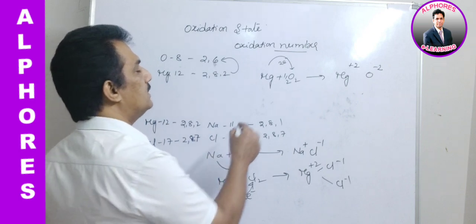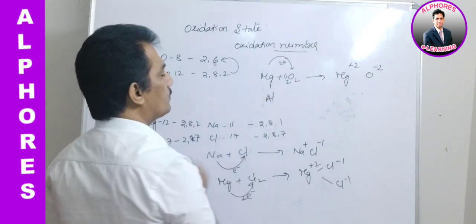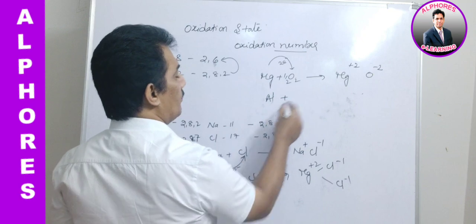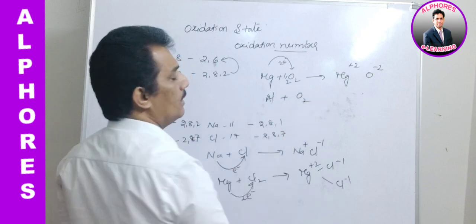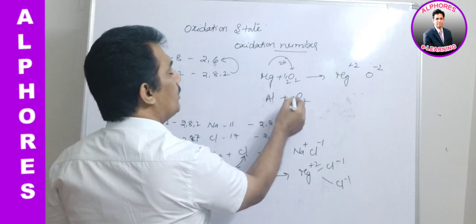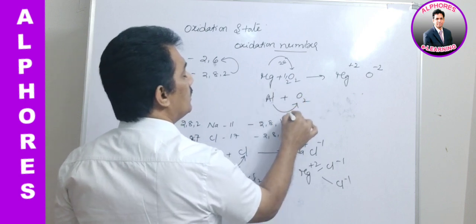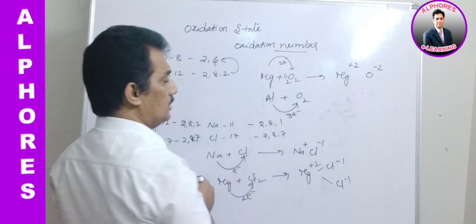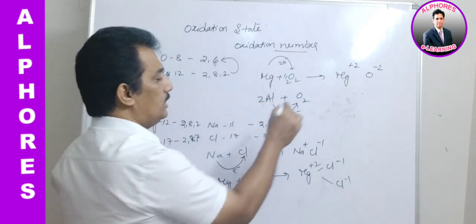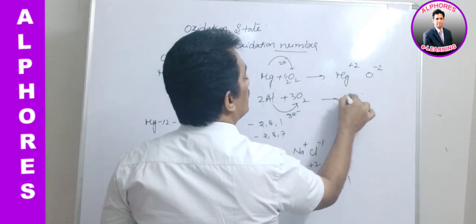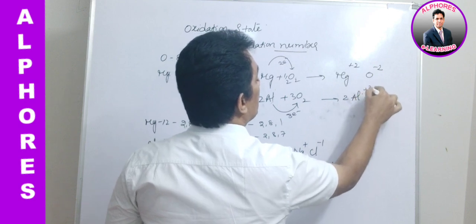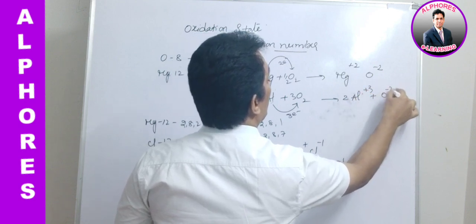Now let us consider one more, aluminium. When it is reacting with oxygen, each aluminium releases 3 electrons, and totally it creates Al+3 and O-2.